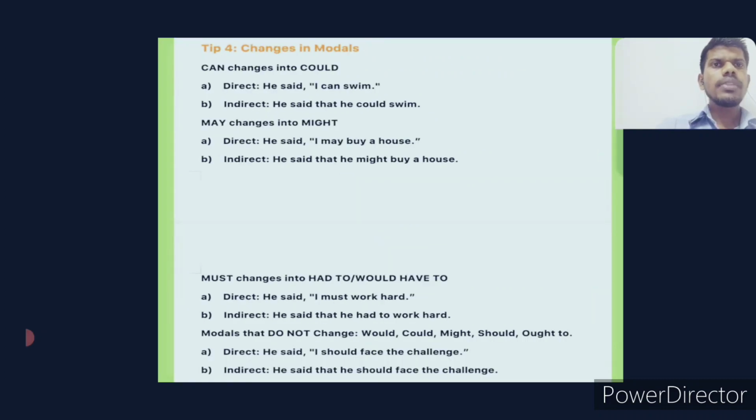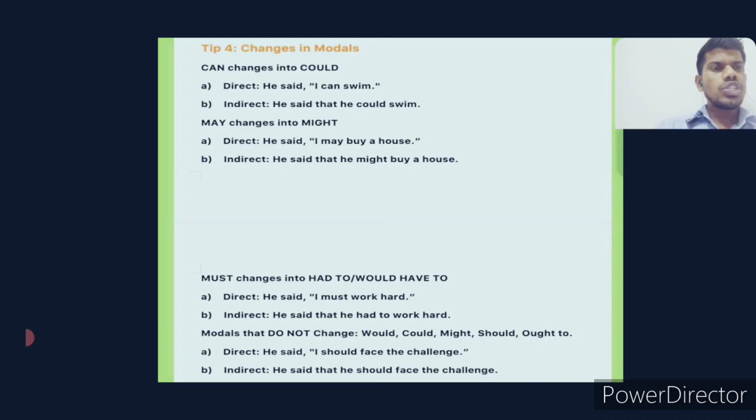Then changes in the modals. Can changes into could, as we have seen in the previous slides. Direct: He said, I can swim. So the direct reporting verb is in the past form. Then in I can swim, a modal verb has been used. Indirect: He said that he could swim.